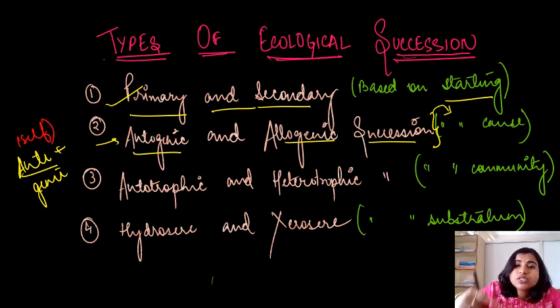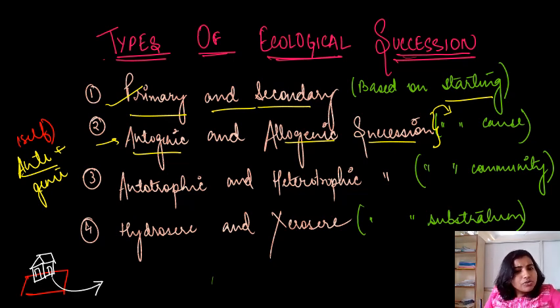So these are those species which get self replacement. Suppose you are staying in a house. Let me compare it with an analogy here. Suppose this is a house, and you are taking a rent house here. Now after some time you find that this house is not very comfortable for you. So what will you do? You will change your house. You will shift to a new rented house.